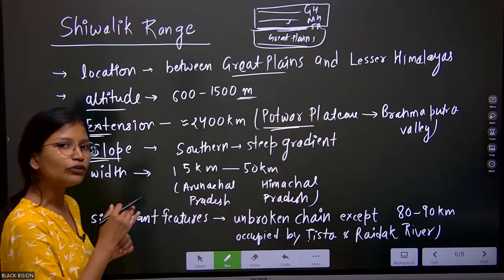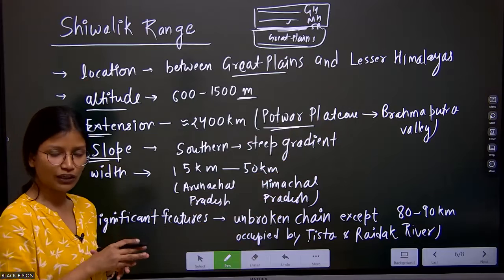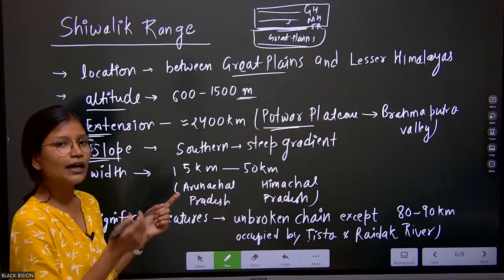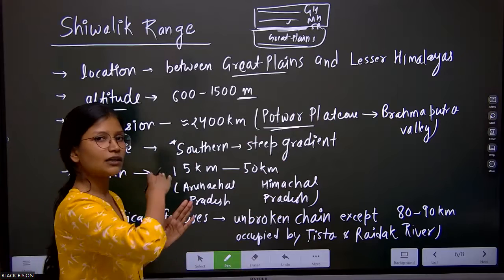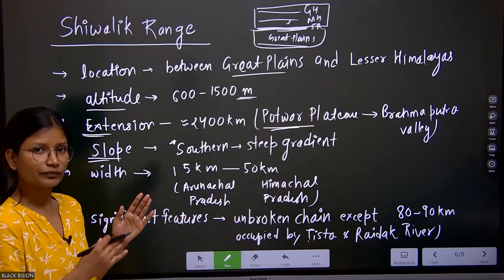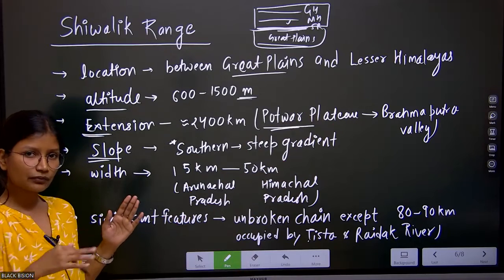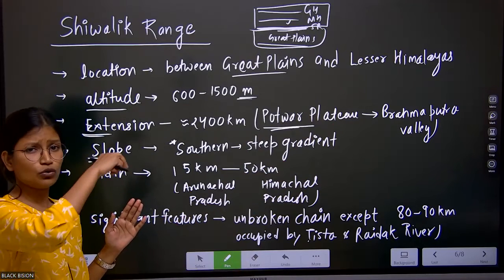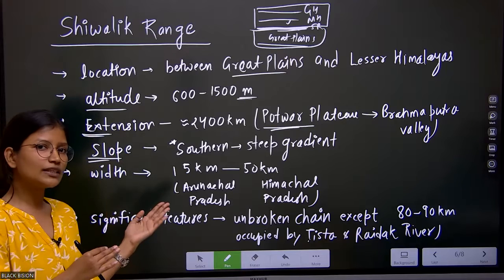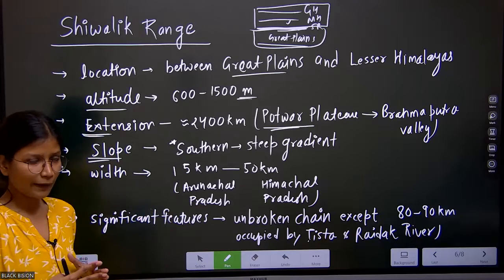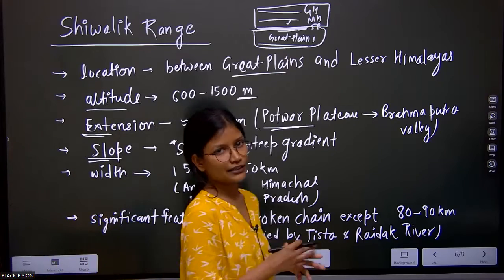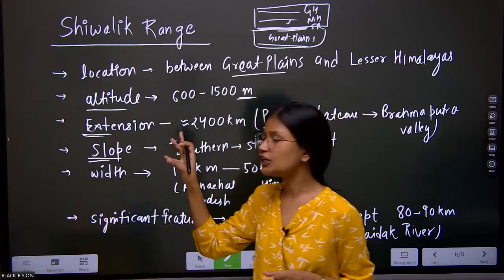Whenever we talk about a mountain range, how do we categorize the mountain range into different parts? So it is the slope. As I told you earlier, we have to remember that the southern side of the Himalaya ranges, that is, the side from India, has a steep gradient. That means it is difficult to walk through those slopes because the gradient is steep. However, the northern side has a gentle slope. So the southern side has a steep gradient. These are the physical features of the Shivaliks.